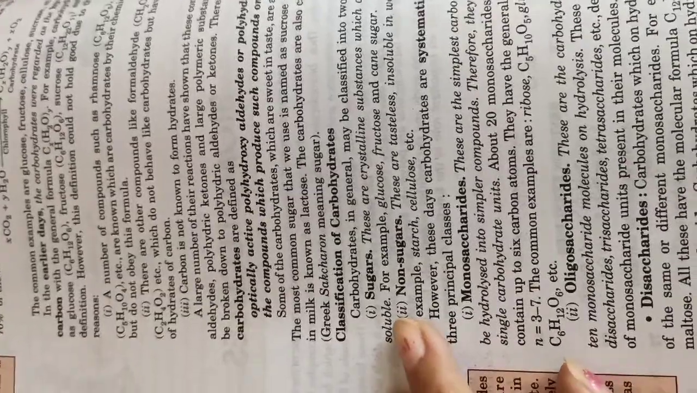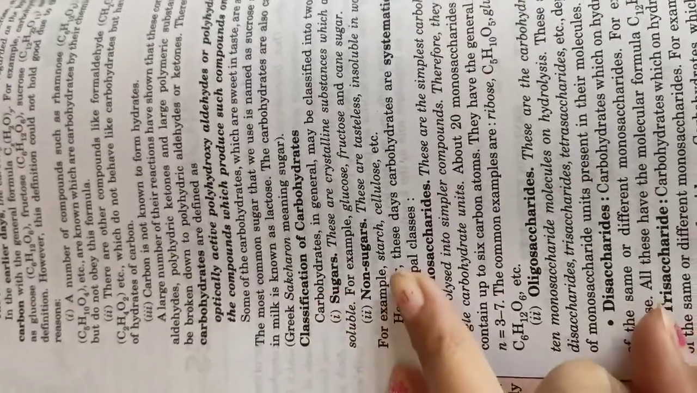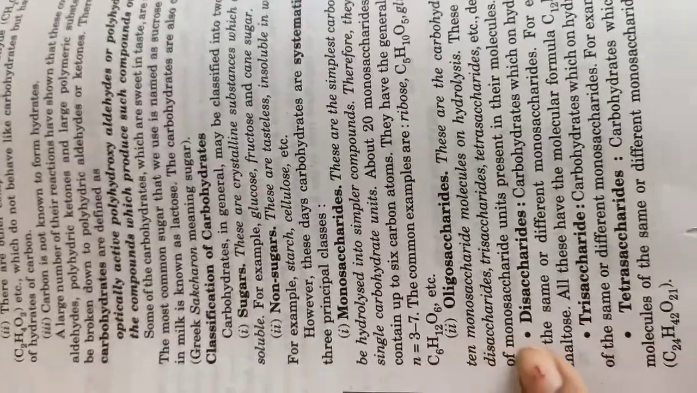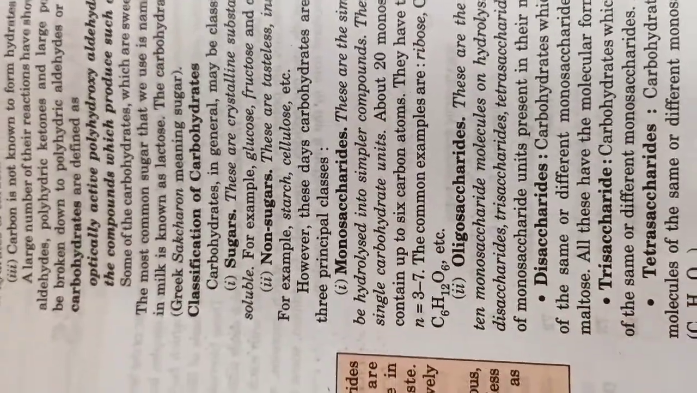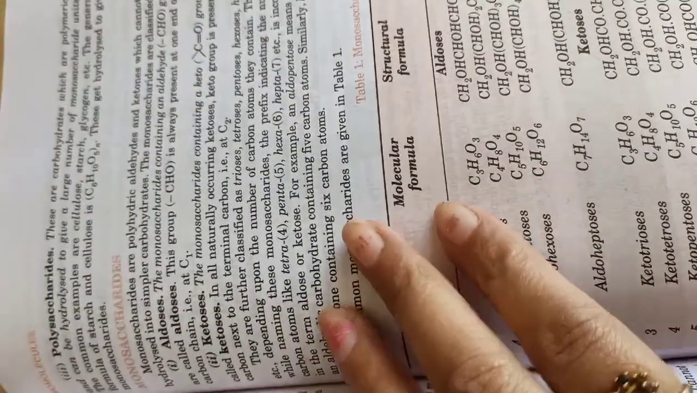Types of carbohydrates are sugars, non-sugars, monosaccharide, oligosaccharide, disaccharide, tri and tetrasaccharides. Then we are asking what is the meaning of the monosaccharides and polysaccharides. This is very important. Next we are talking about the molecular formula of all the saccharides. Like aldotriose, we are using the structure formula C3H6O3. Okay, now the structure of monosaccharides has taken place here.